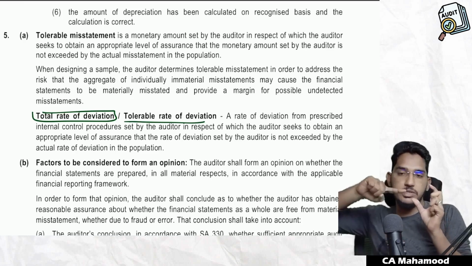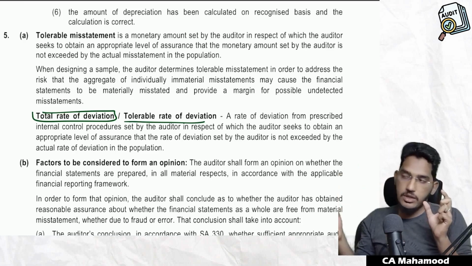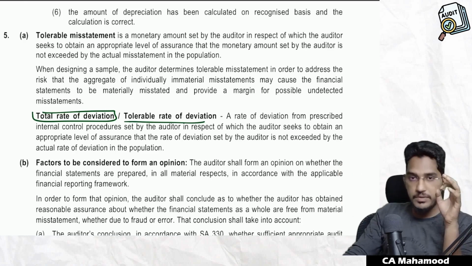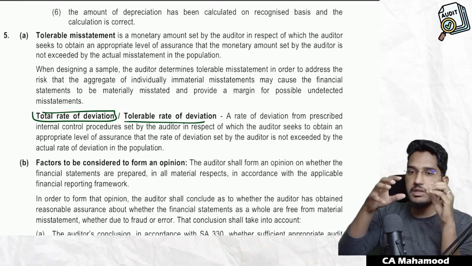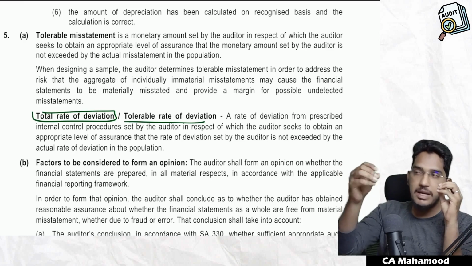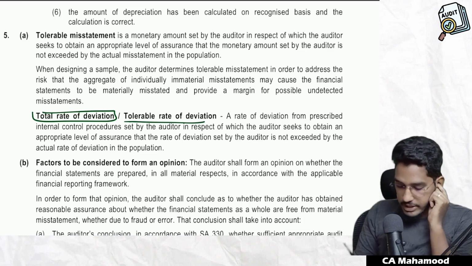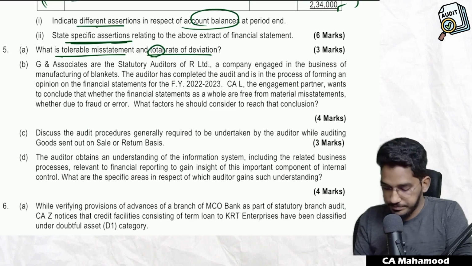Tolerable misstatement, we use when designing substantive audit procedures. Tolerable rate of deviation, we use when designing compliance procedures. Why? Because for controls, deviation will be there. When we are verifying transactions and balances, misstatements will be there. Understood? The same thing they will try to explain, so you can have a look at the answer.